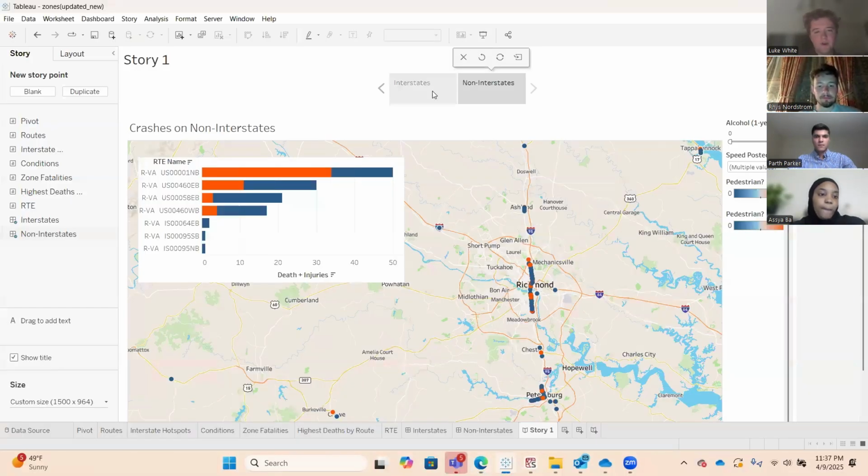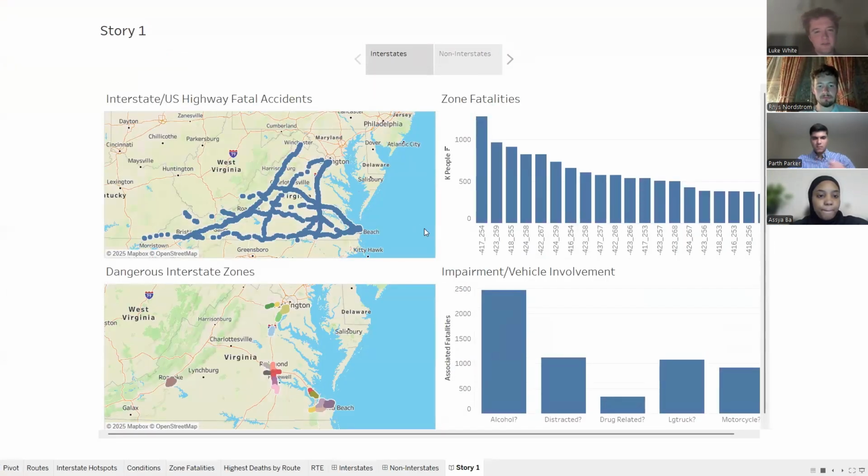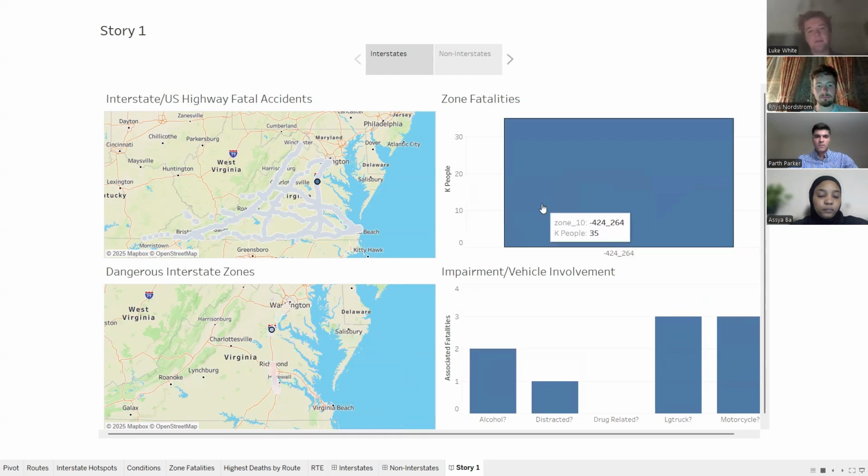So, quick preview of our dashboard to help visualize. We started off with interstates because of the way higher level of fatalities. On this map up here, you can click crashes by the route, and it'll show you the zones, those 10 by 10 mile zones along the route that had high fatality rates. So let's take this one in the middle. We can see how many fatalities this zone in the middle of 95 had, and how many incidents of large trucks and motorcycles and alcohol involved. You can really break it down with these.